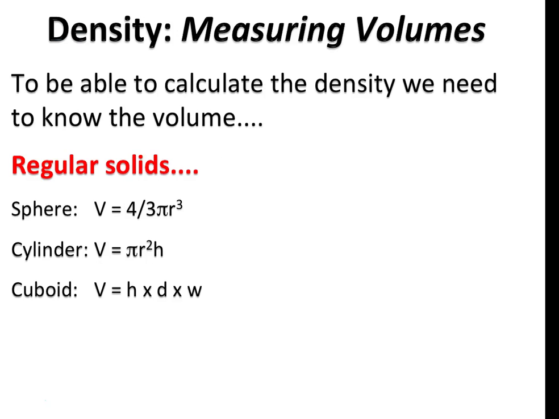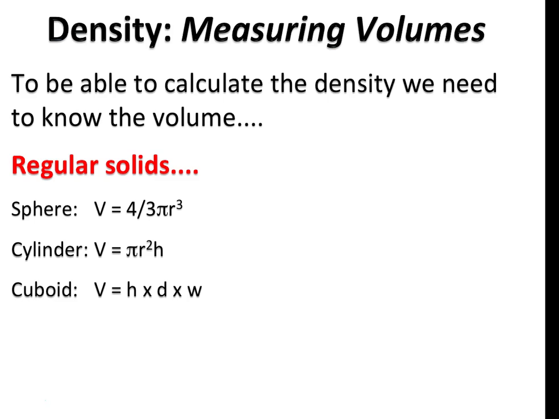One other thing we need to be able to do to calculate density, and that is measure volumes. Now, for regular solids, there are standard equations that tell us the volume of the solid. So for a sphere, volume equals 4/3 pi r cubed. For a cylinder, volume equals pi r squared h, h being height. You might see this written as pi r squared L, where L is length. And for a cuboid, volume equals height times depth times width. Or you might see it written as length times depth times width.